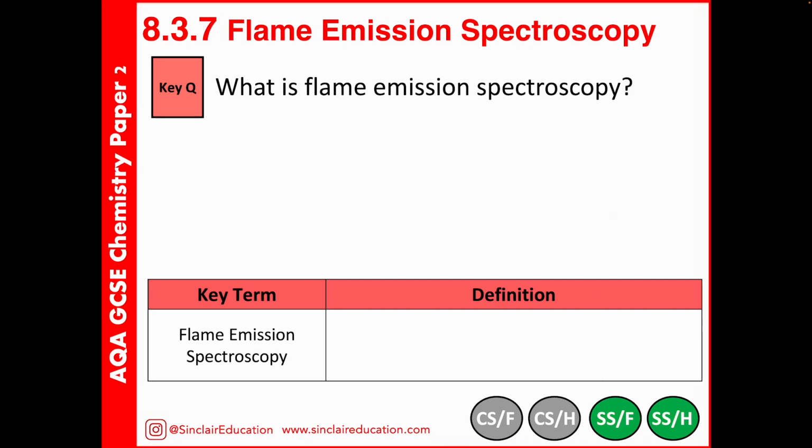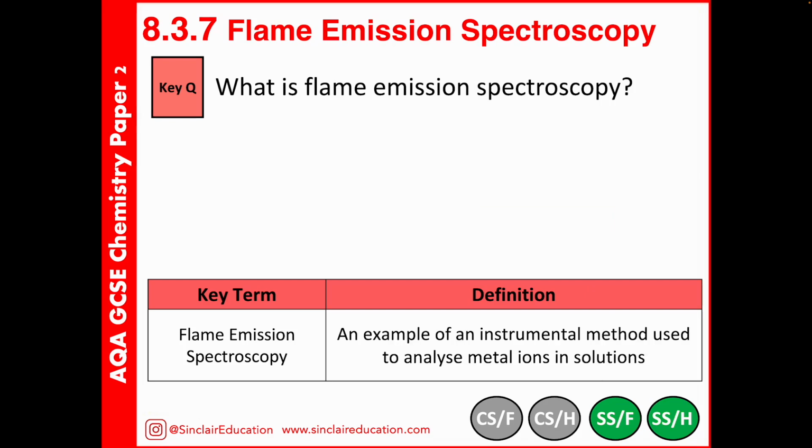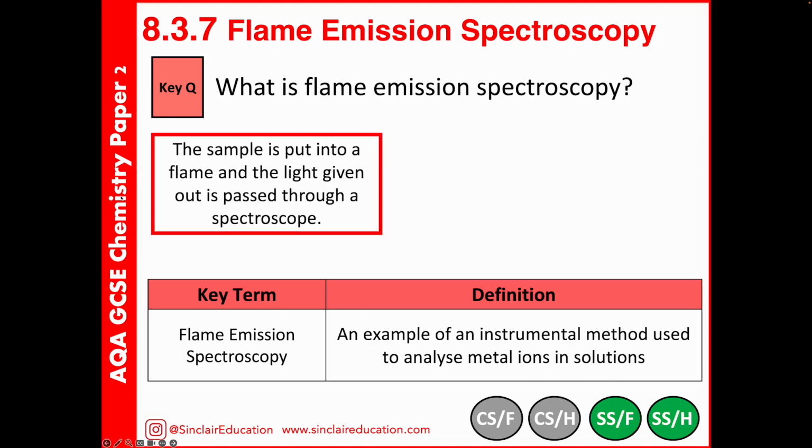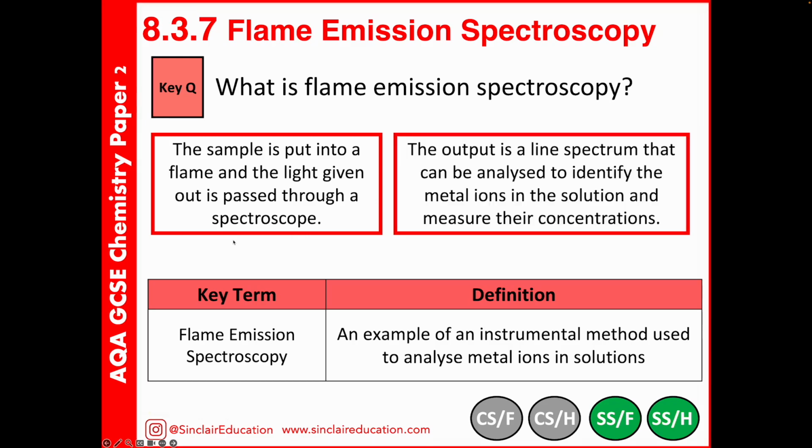Flame emission spectroscopy is an example of chemical instrumental analysis. And this is one which we can use to analyse metal ions in solutions. A sample is put into a flame and the light given off is passed through a piece of equipment called a spectroscope. And you'll get this output known as a line spectrum. And what we can do is match up the lines on the line spectrum to different samples to identify the substance or the metals that we may have present.